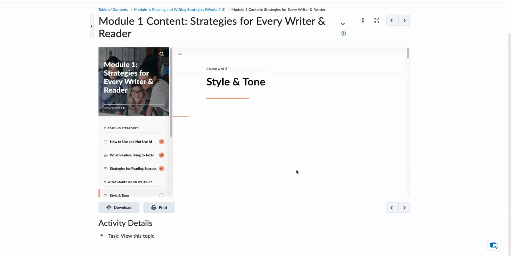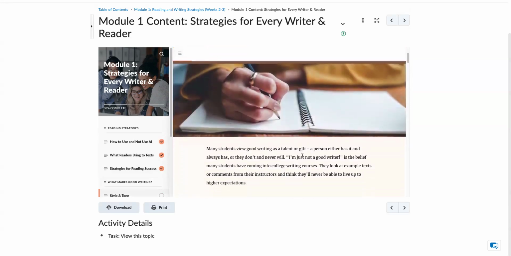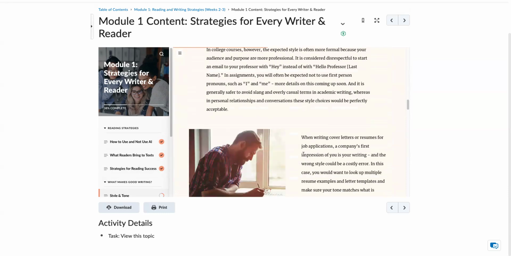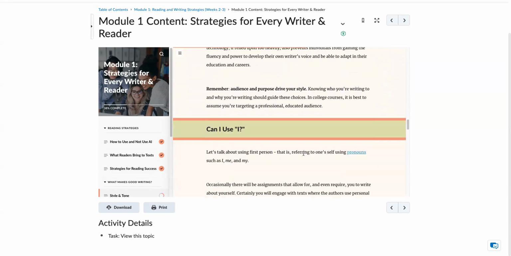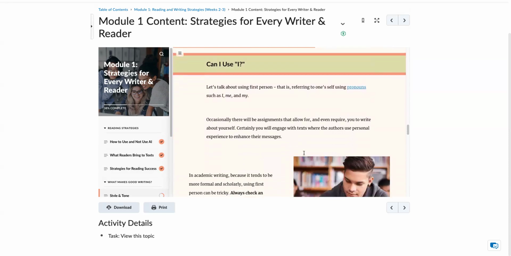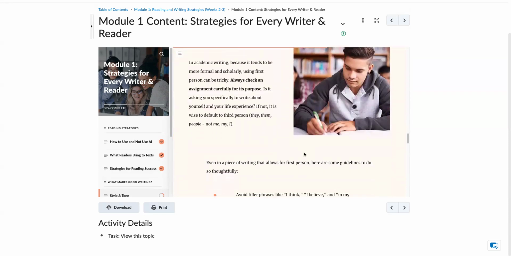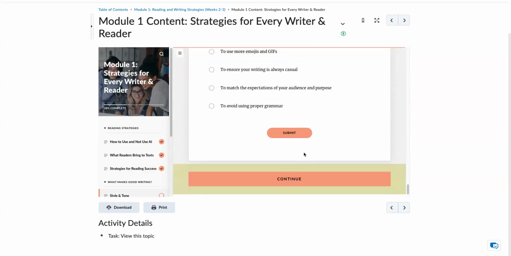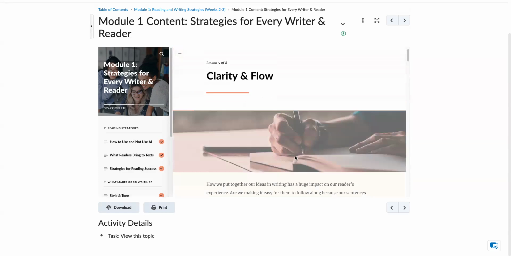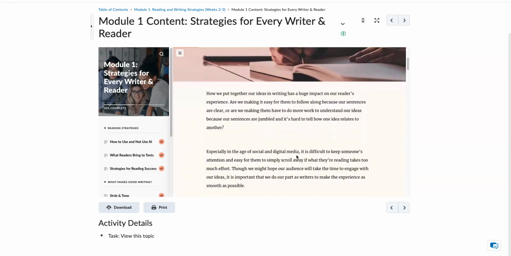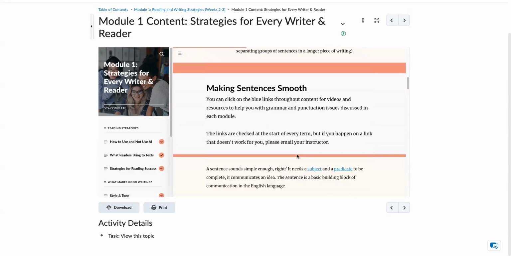But then you move to lesson 4, and it talks about style and tone. If these don't give you enough information, you can always look up style. You can put that in a Google search, or you can watch a YouTube video on style and tone. Continue. Clarity and flow are another couple of reading and writing strategies to learn about.